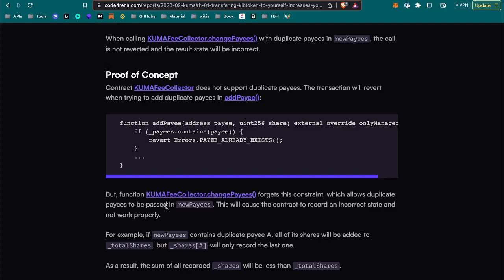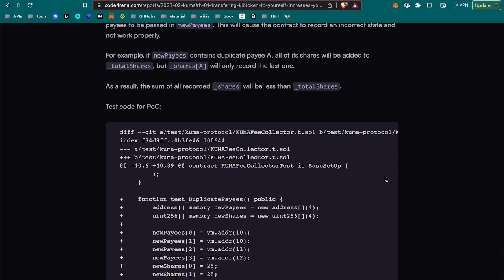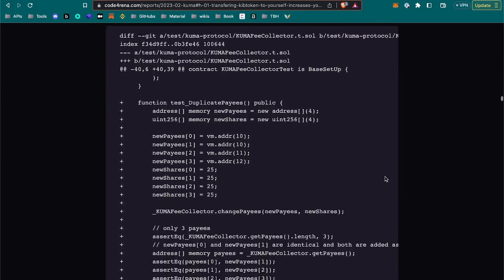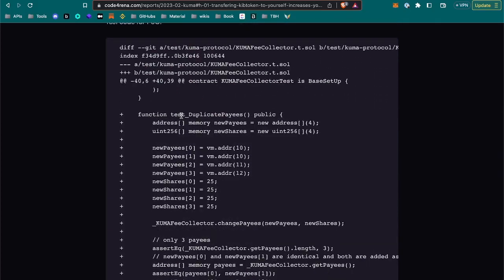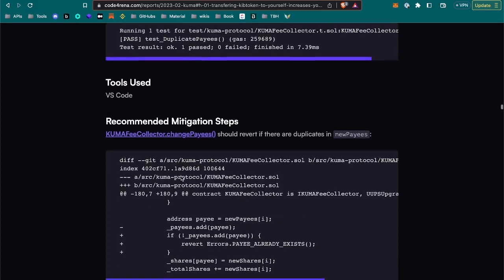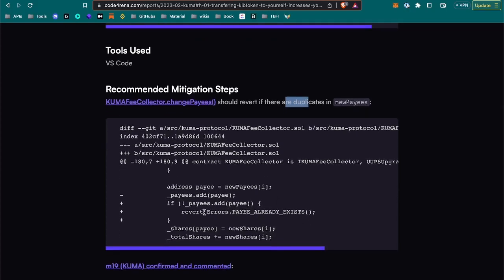Yeah, that's true. This will cause the contract to record an incorrect state and not work properly. Nice. I guess the solution is to add that verification. This is the test. The mitigation should revert if there are duplicates, so it should be adding that condition, yes.